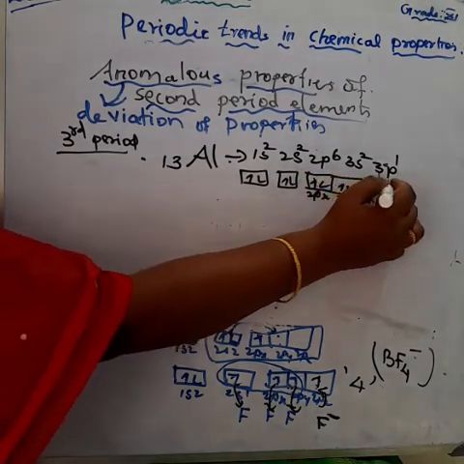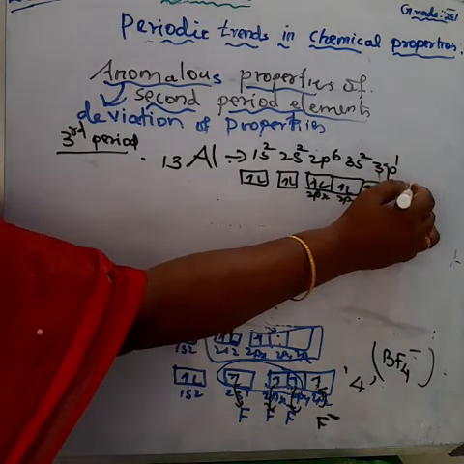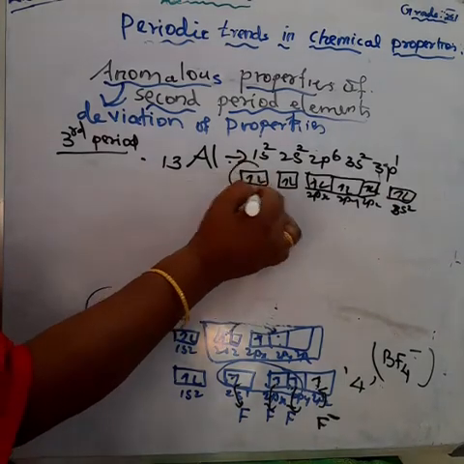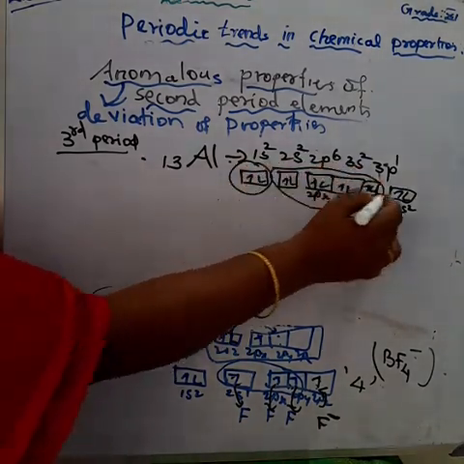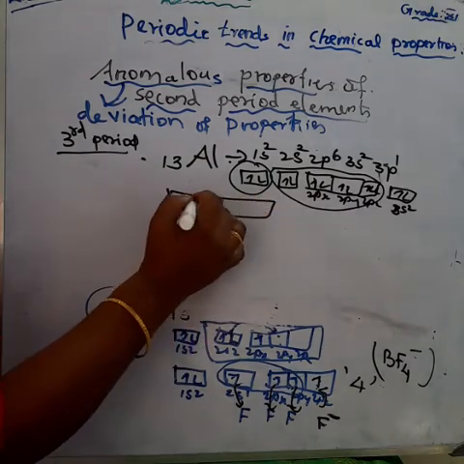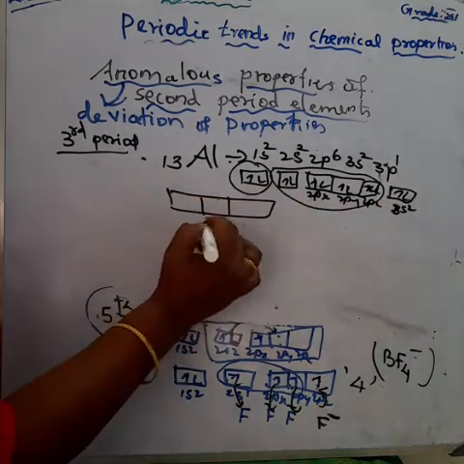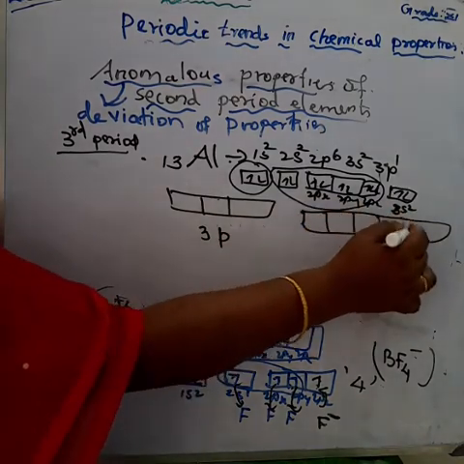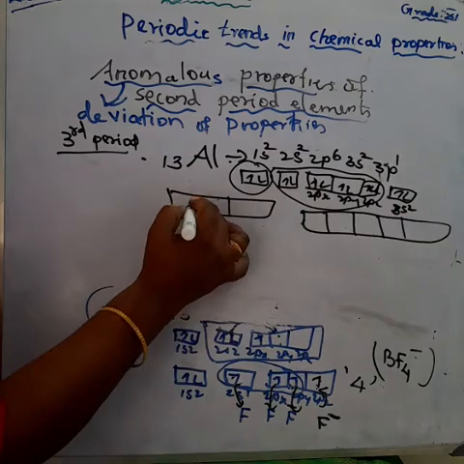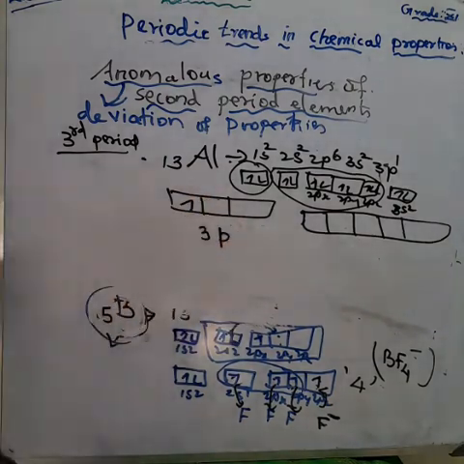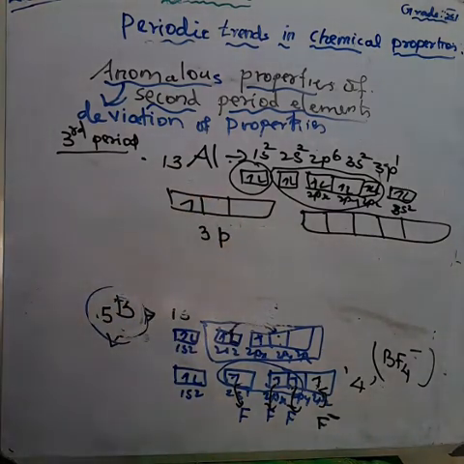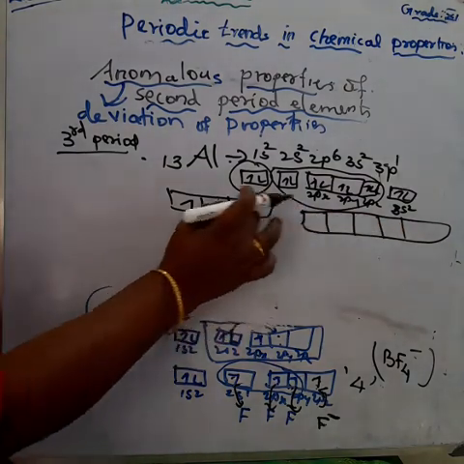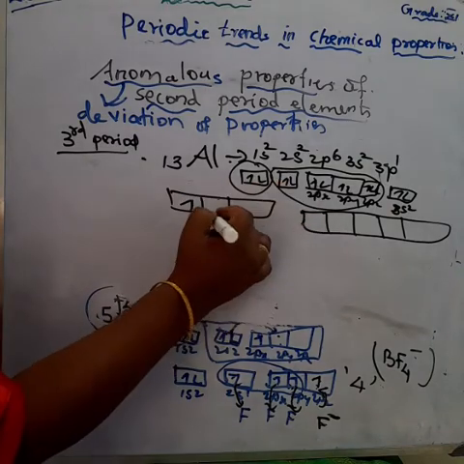3p1. This is the first shell, the K shell. This is the second shell, the L shell. This is the third shell. How many types of orbitals are there in the third shell? 3 types: 3s, 3p, and 3d orbitals are all there in the third shell. How many free orbitals are there? 1, 2, 3, 4, 5, 6, 7. So 7 free orbitals are there in the ground state.